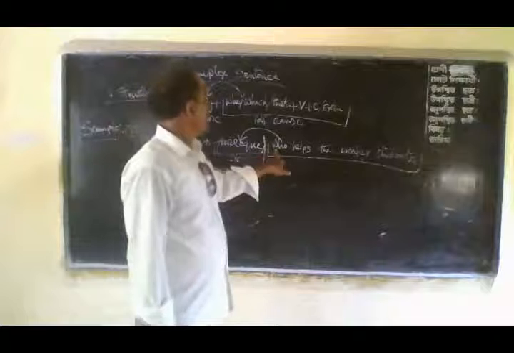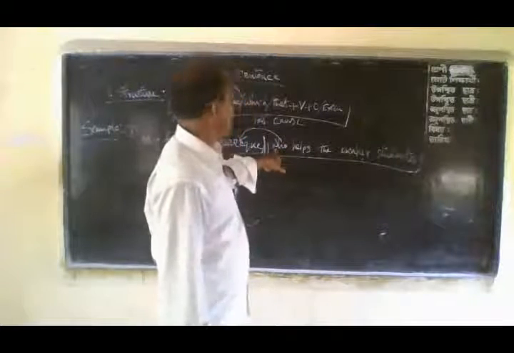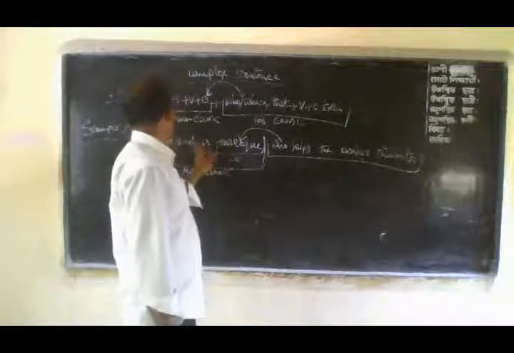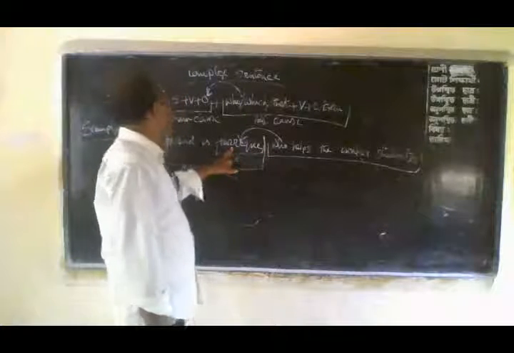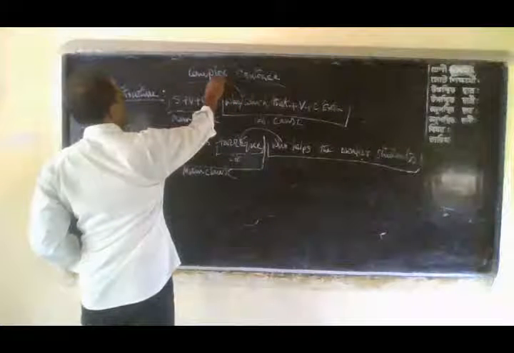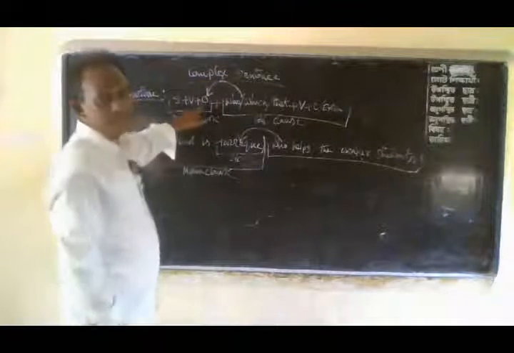This who part always modifies the object of the main clause, Tariq. According to the structure, the adjective clause always modifies the object of the main clause.